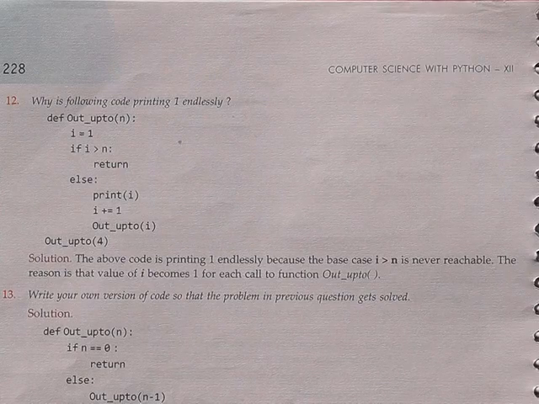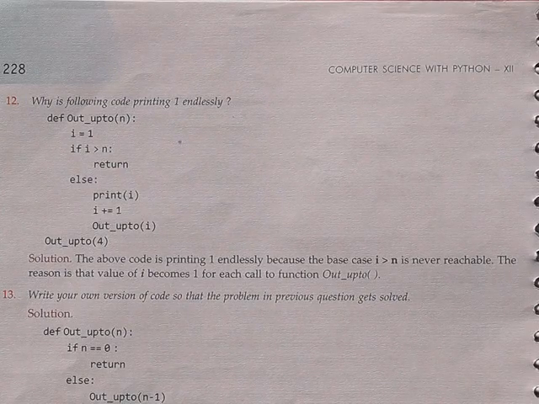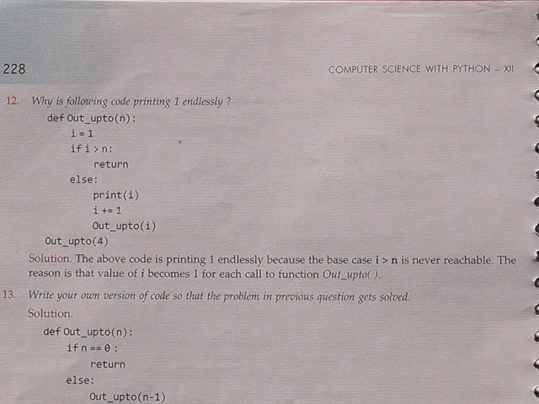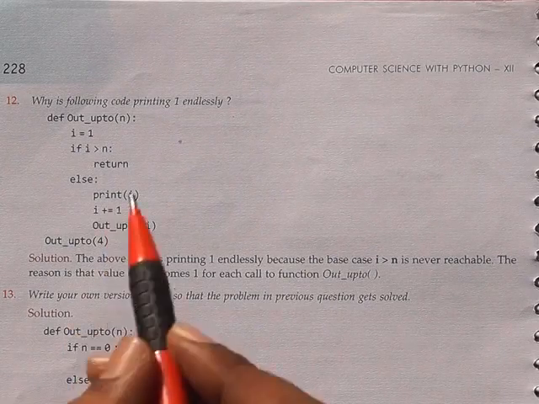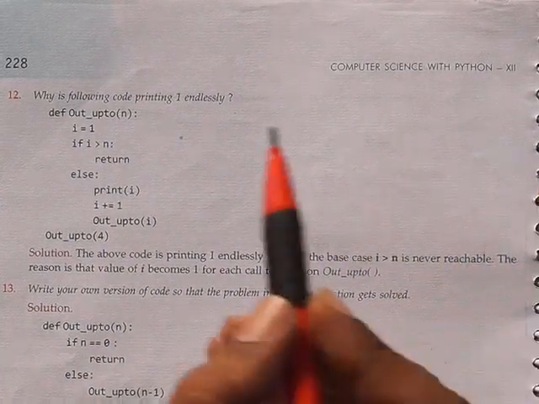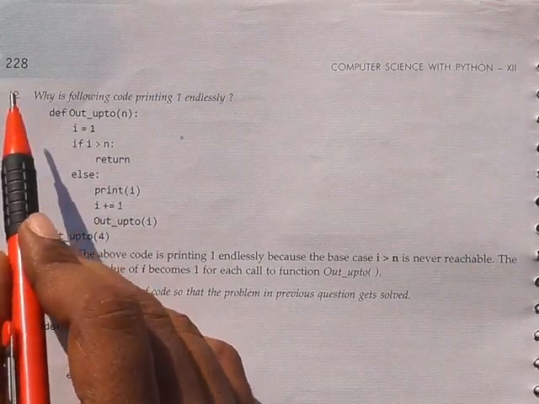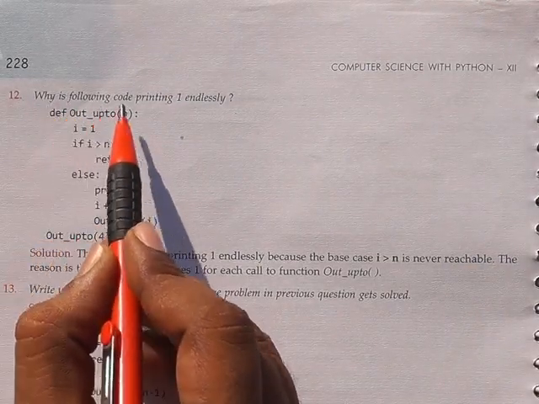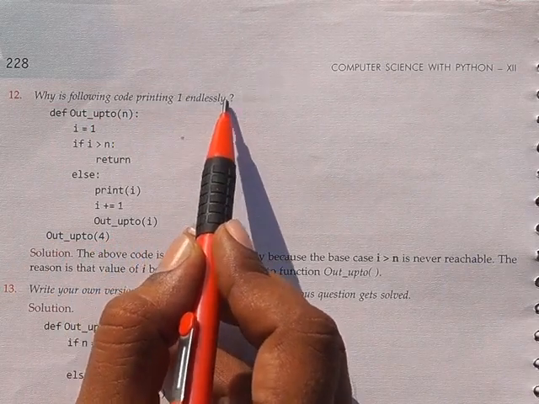So good morning students. It is a computer science class. Take page number 228, lesson number 6, recursion. This is question number 12. Why is the following code printing 1 endlessly?